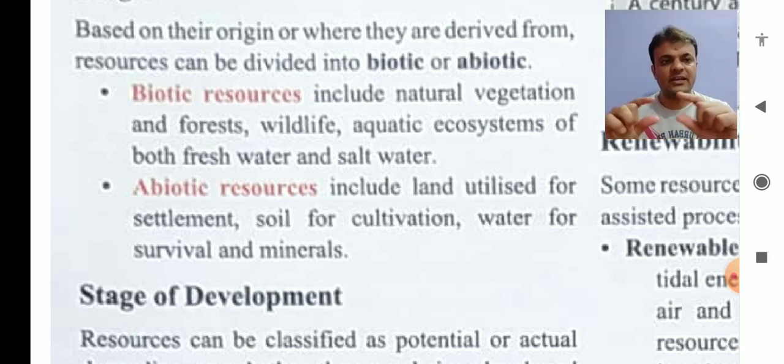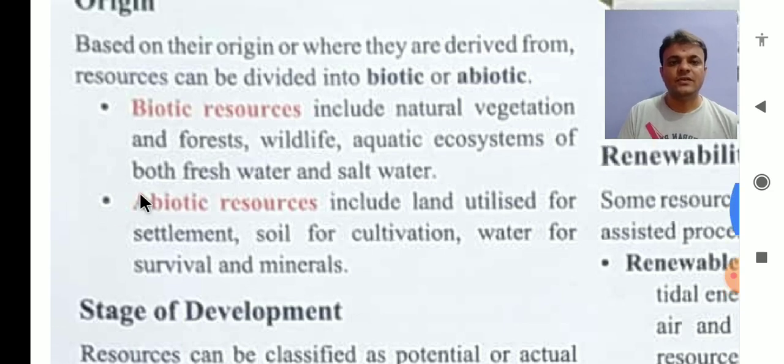On the layer of soil, man can do the farming process, cultivation process, cropping and all these things. Water. Water for survival of all the animals, humans, and minerals that we can fetch from under the land. These are called abiotic resources.